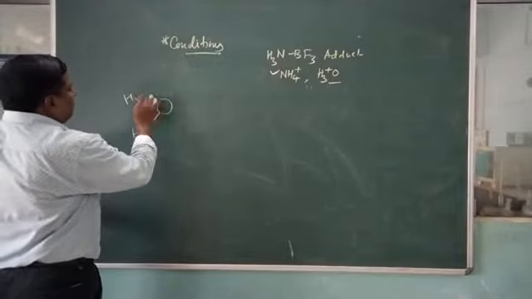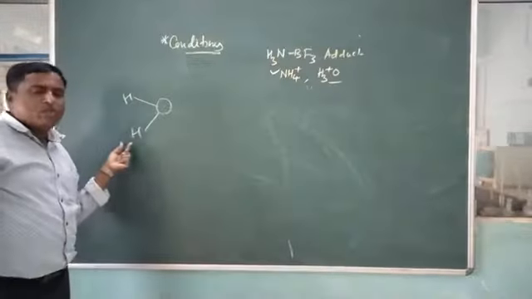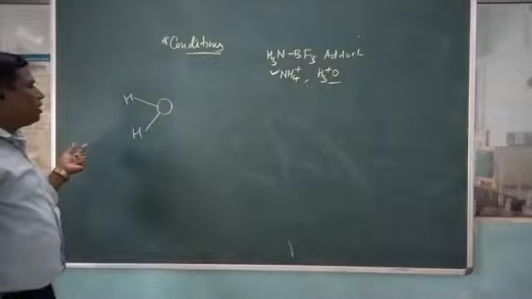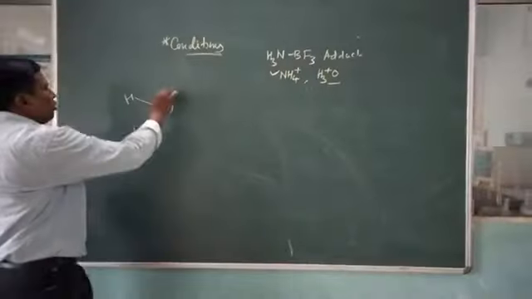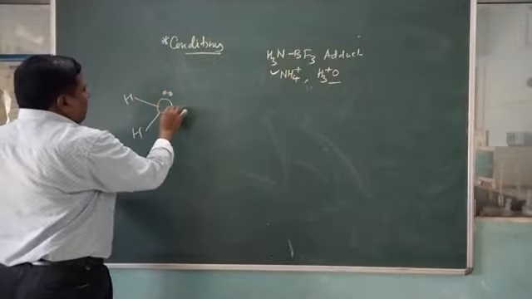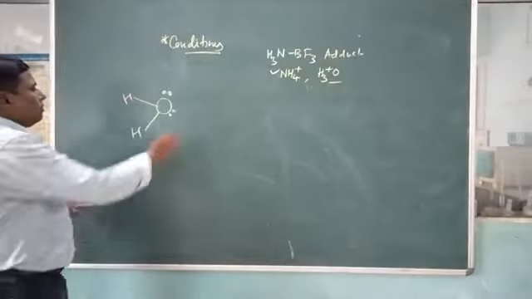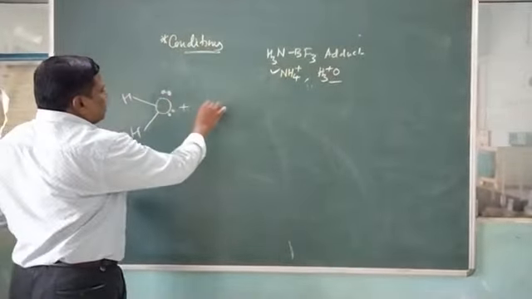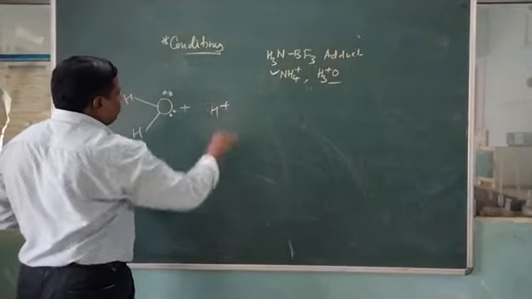Oxygen is the central atom. Its atomic number is 8, so the outermost shell consists of two lone pairs of electrons and two bond pairs. Six electrons, of which two are bond pairs. Thus here we should take the vacant orbital, H plus.